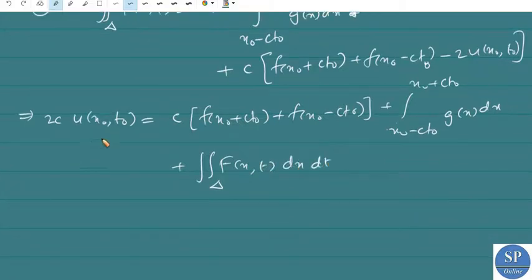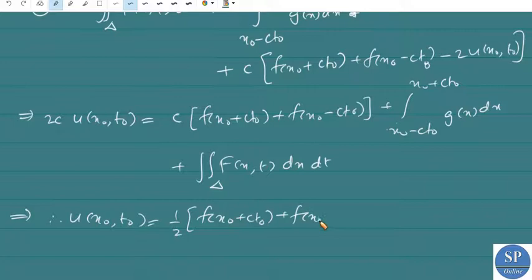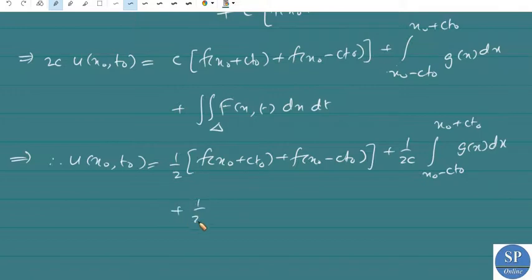Solving for u of x naught comma t naught, it is nothing but 1 by 2c into this. So we have 1 by 2 into f of x naught plus c t naught plus f of x naught minus c t naught, plus 1 by 2c into the integral from x naught minus c t naught to x naught plus c t naught of g of x dx, plus 1 by 2c into the double integral over delta of f of x comma t dx dt.